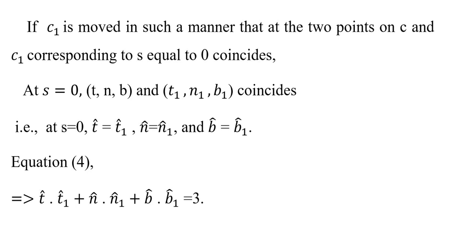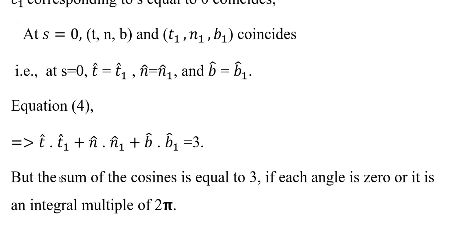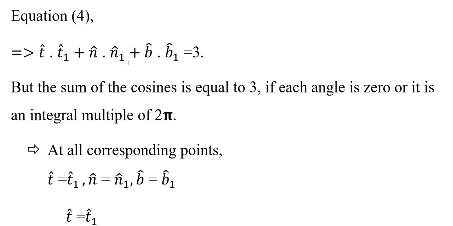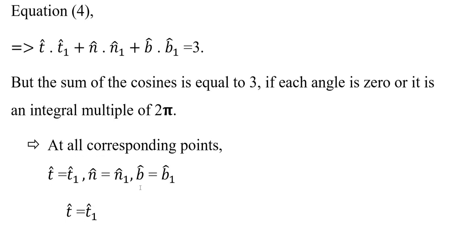So we can write this as t equal to t1, n cap equal to n1, and b cap equal to b1. So possibly we write this equation as t dot t1 plus n dot n1 plus b dot b1 equal to 3. But the sum of the cosines is equal to 3 only if each angle is 0 or an integral multiple of 2 pi. At all corresponding points they are equal, therefore we write t cap equal to t1, n cap equal to n1, and b cap equal to b1.